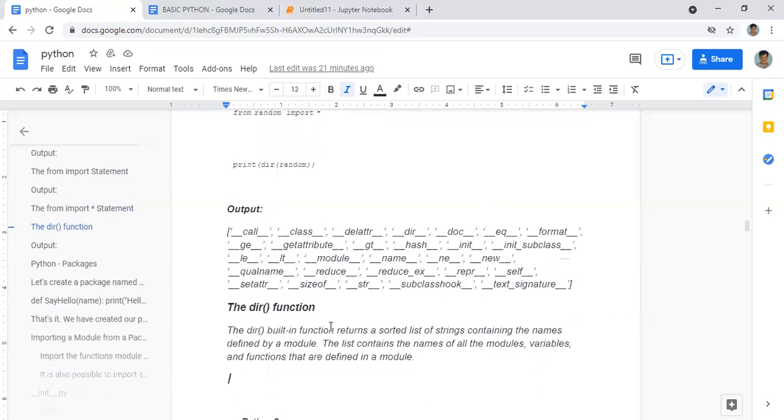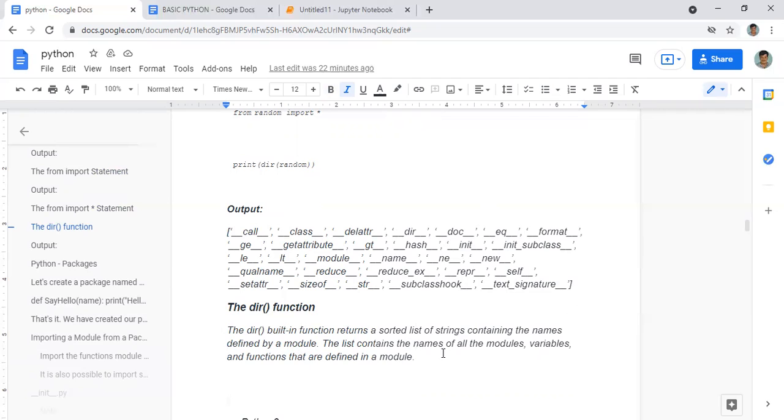Now, next one is the dir function. This is the syntax. It is a built-in function, and its role is that it will return a sorted list of strings containing the names defined by a module. This dir function returns a sorted list of strings.